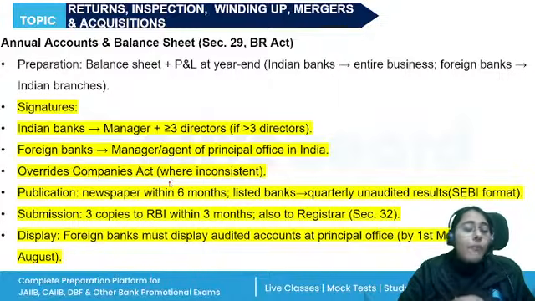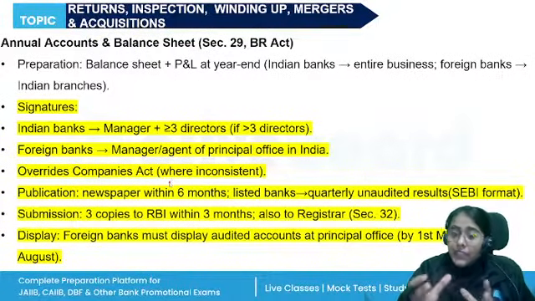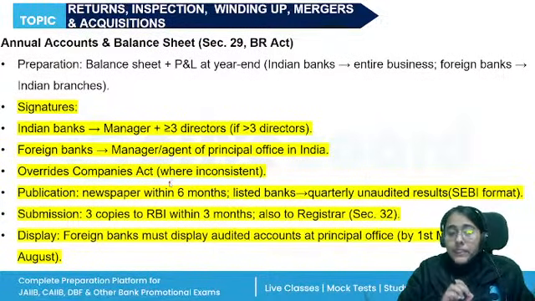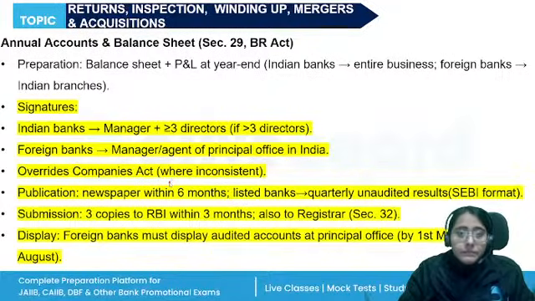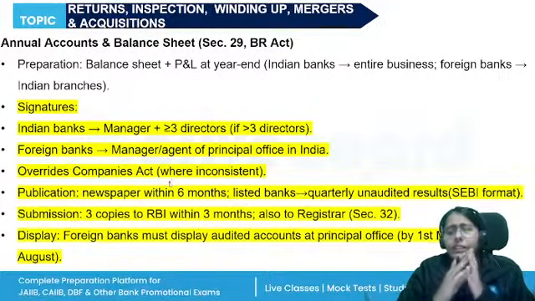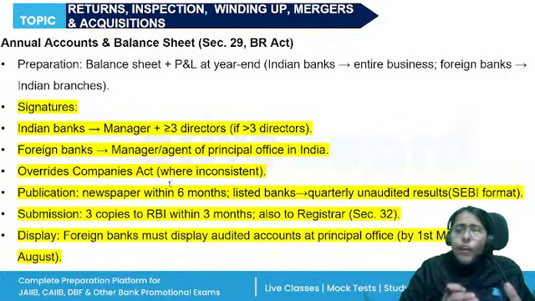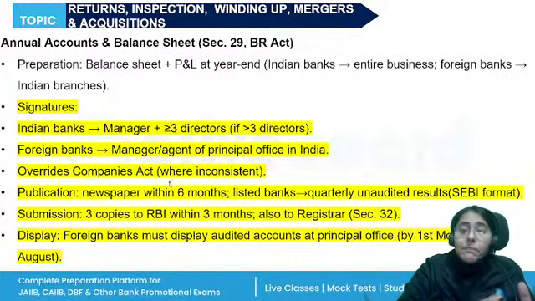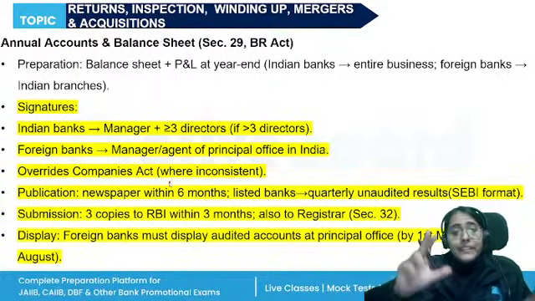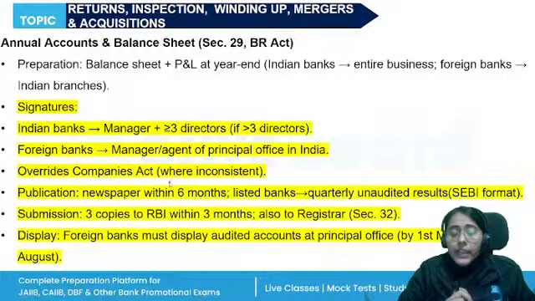The balance sheet and profit and loss account have to be prepared at the end of each calendar year. It will cover their entire business in India. In case of foreign banks, only in India. In case of an Indian bank that has business outside, they need to include that also, right?